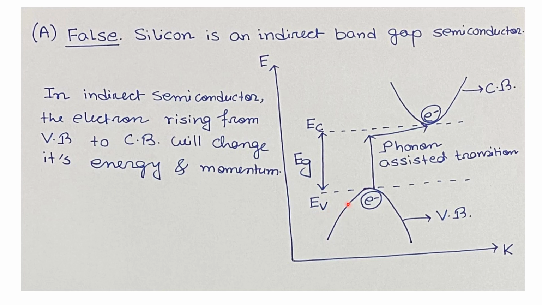But this is not only the case, because in order to have the transition, the electron has to change its momentum to reach the conduction band edge. That is the momentum difference between this conduction band edge point and the valence band edge point. Now this extra momentum to the electron is provided by the phonon, which is basically the quanta of the lattice vibration of the semiconductor. So in the indirect semiconductor, the electron rising from valence band to conduction band will change its energy as well as the momentum.